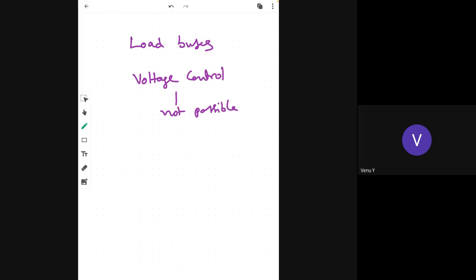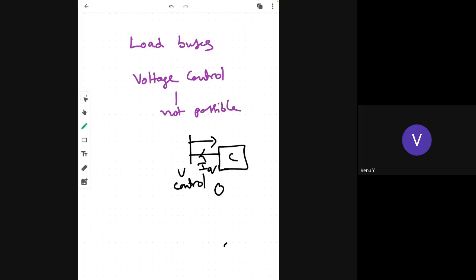without any compensators. If you provide the compensators at the load buses, suppose this is the load, then there is a possibility of V control. It will supply the reactive current or reactive power Q. Thereby, it controls the voltage.